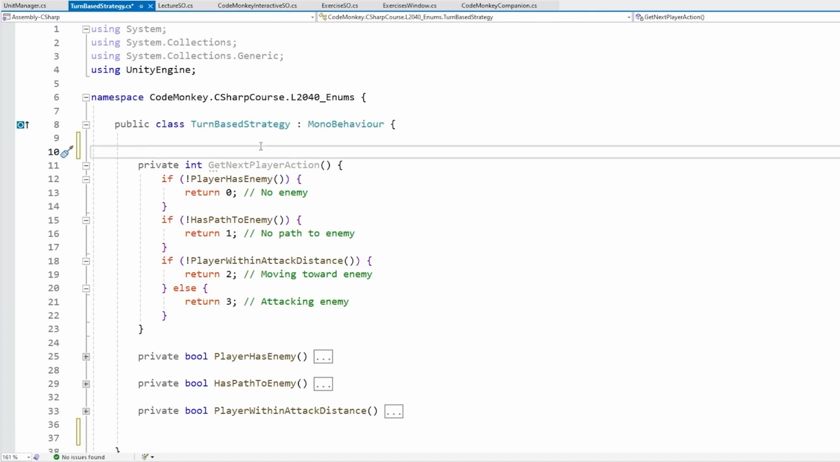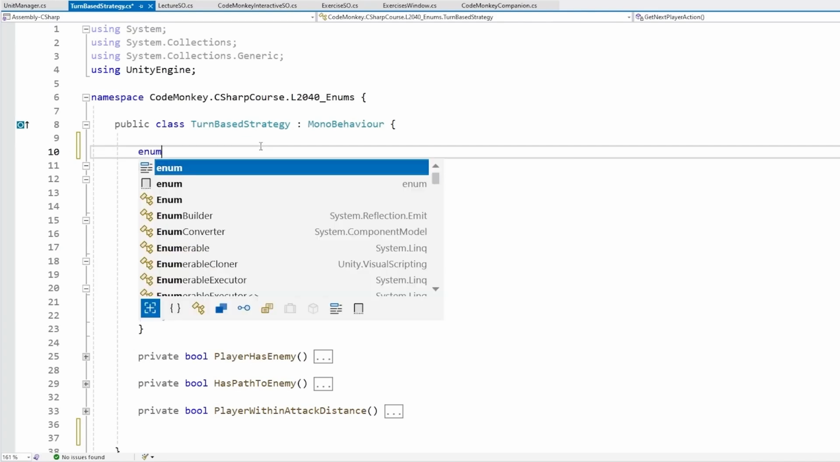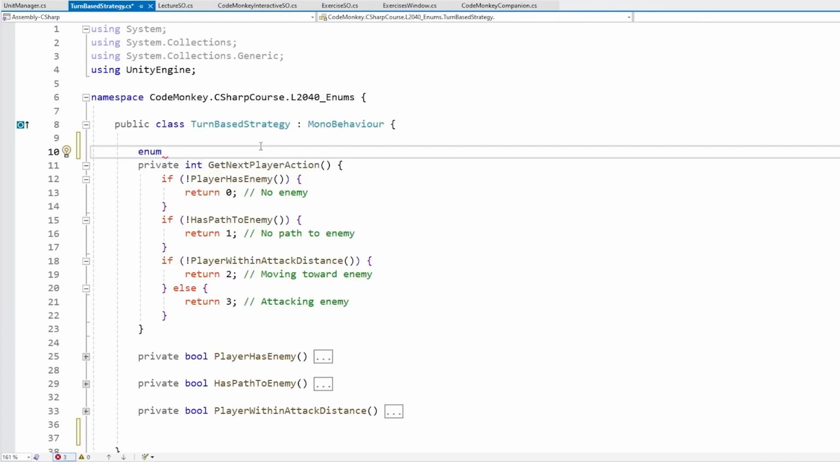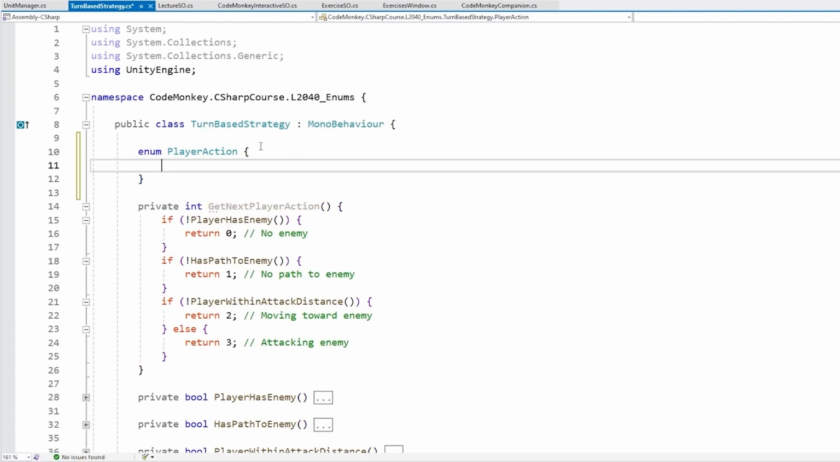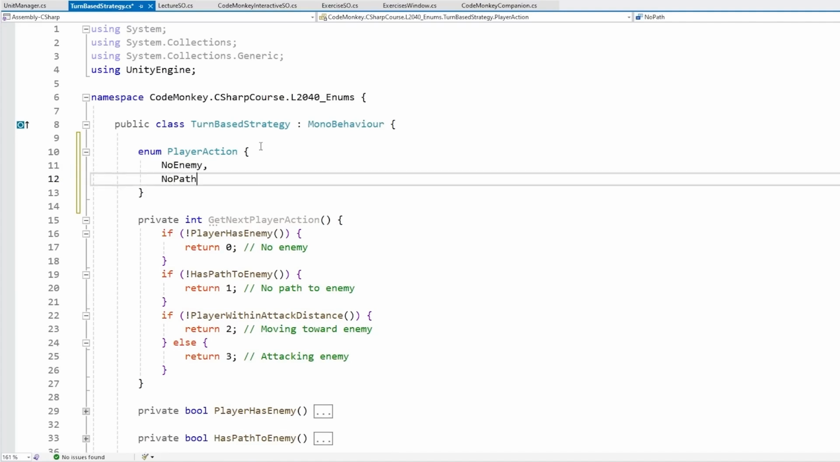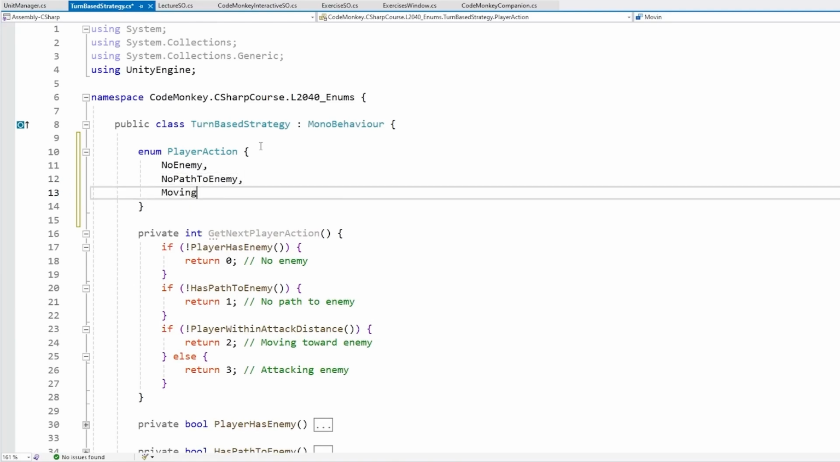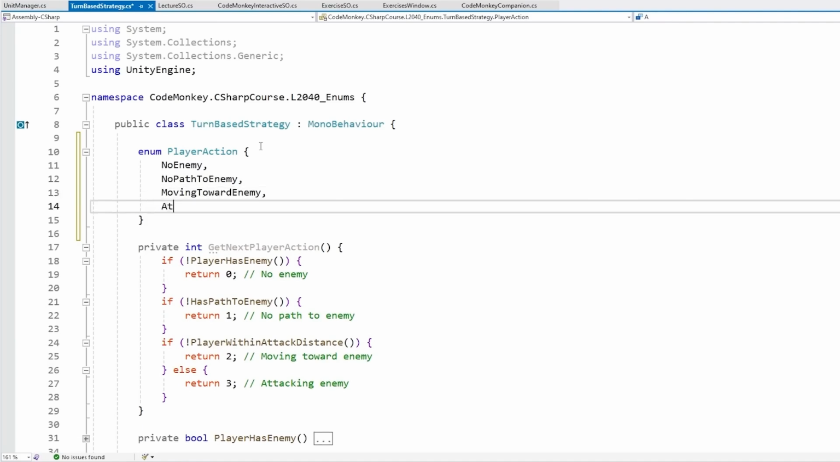So first we define an enum, and the way we do that is we just type in enum, then the name of the enum, so for example let's say PlayerAction, and then open and close the curly braces. And now here we just define a set of names for our various enum states. So for example in this case we want one to represent NoEnemy, we want one to say NoPathToEnemy, and we separate them with a comma, and one MovingTowardEnemy, and finally AttackingEnemy. Alright, just like this.